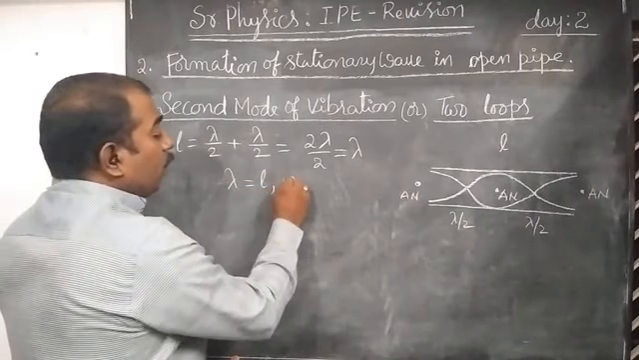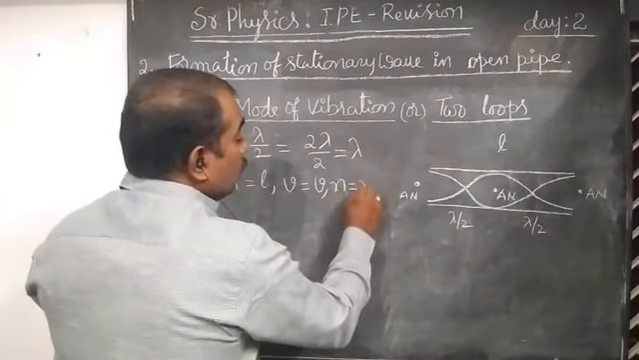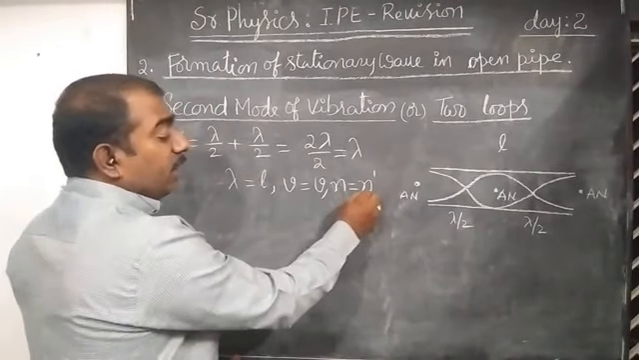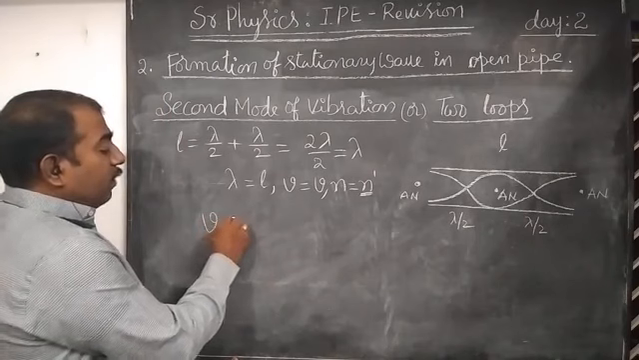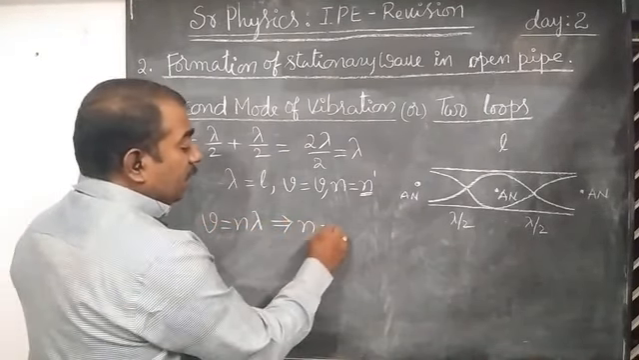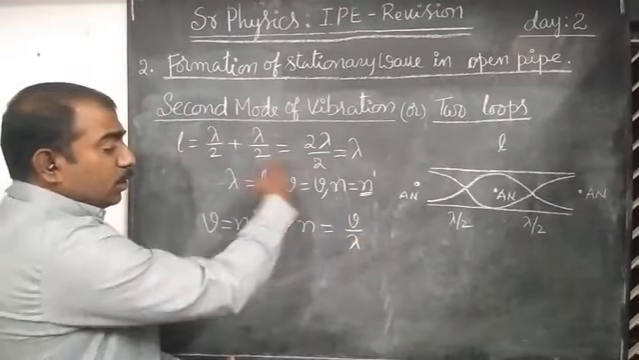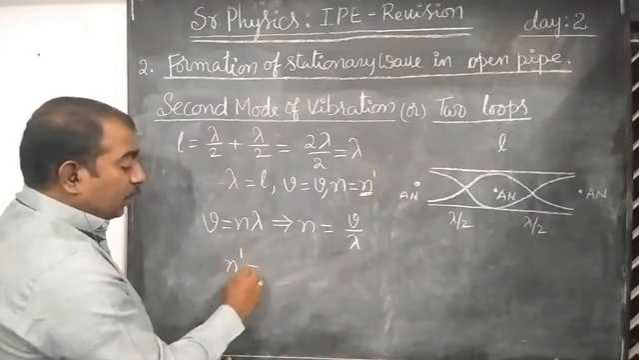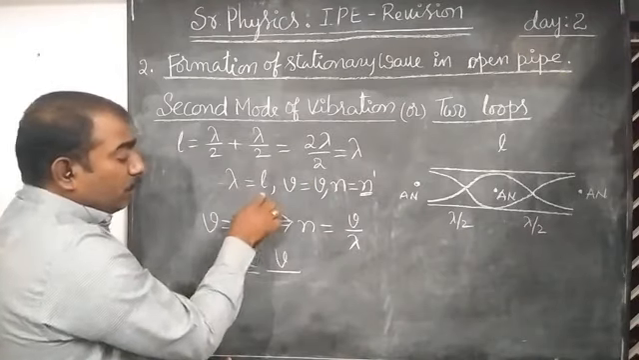Next, velocity of sound v is equals to v and frequency n is, let us consider it as n dash. We have to determine the value of n dash. Let us substitute these values in v is equals to n lambda. That implies frequency n is equals to v by lambda. Substituting: n is n dash, v is v, lambda is L.